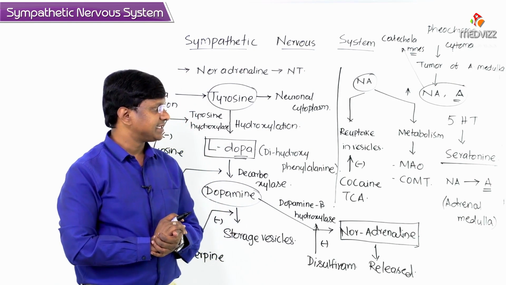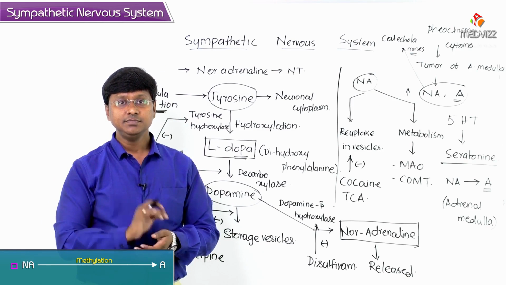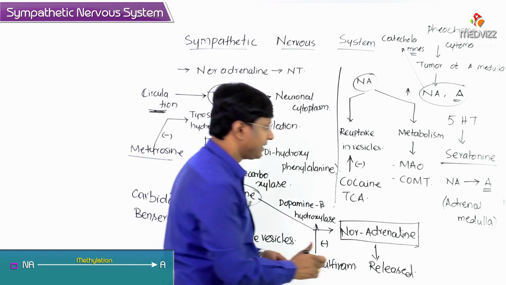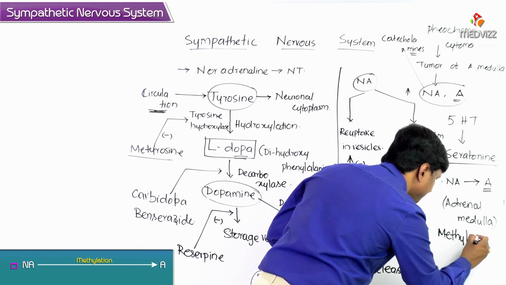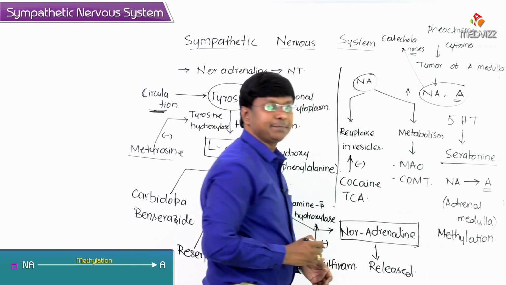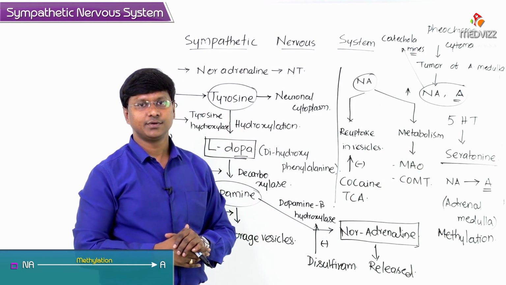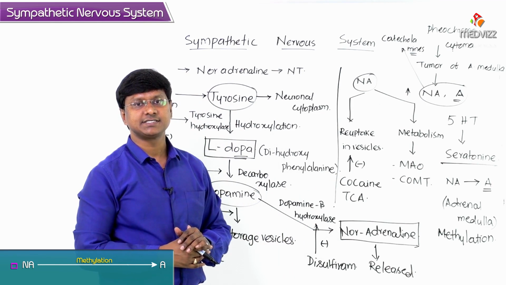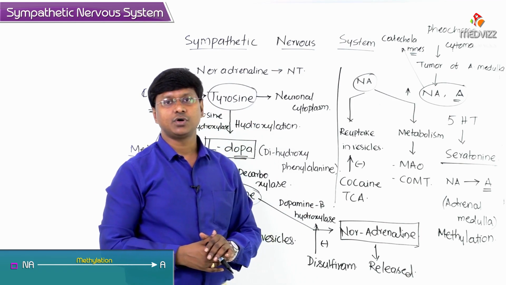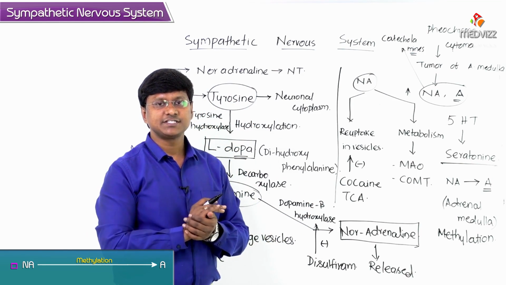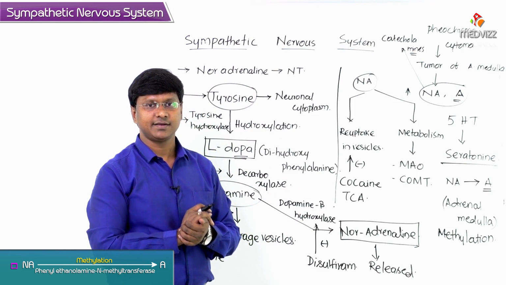Now, what is this particular step? This conversion of noradrenaline to adrenaline is the methylation step. By the process of methylation, the noradrenaline is converted into adrenaline. This methylation step occurs in the cytoplasm with the help of an enzyme called a transferase. Now what is this transferase? That is phenylethanolamine N-methyltransferase.